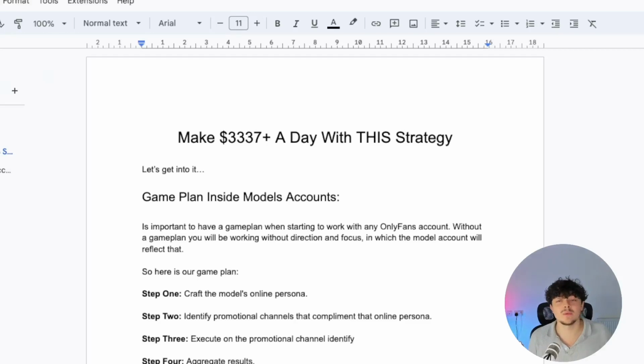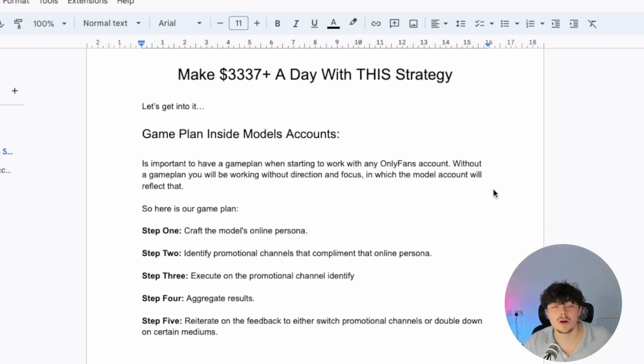So first, let's take a look at the game plan that we implement inside models accounts. It's important to have a game plan when starting to work with any OnlyFans account, because without a game plan, you're going to be directionless, and the model account will eventually reflect the lack of direction and focus. So here is our game plan.